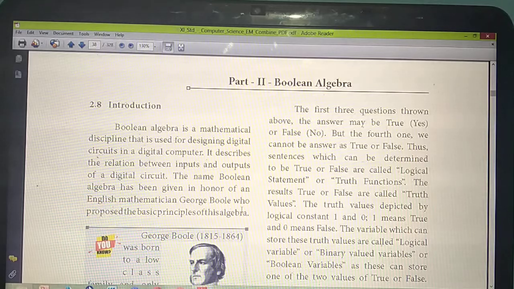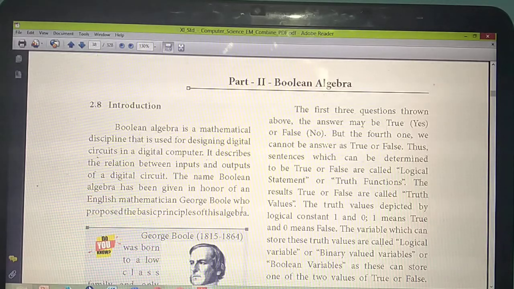Mainly this is like mathematical calculations where we use Boolean values. It is used for designing digital circuits, for all digital things. Digital computers and digital mobile phones, each and everything has digital circuits, and all digital circuits work based on Boolean values or Boolean algebra. Each circuit will have input and outputs, and the relation between the input and outputs is called Boolean algebra.